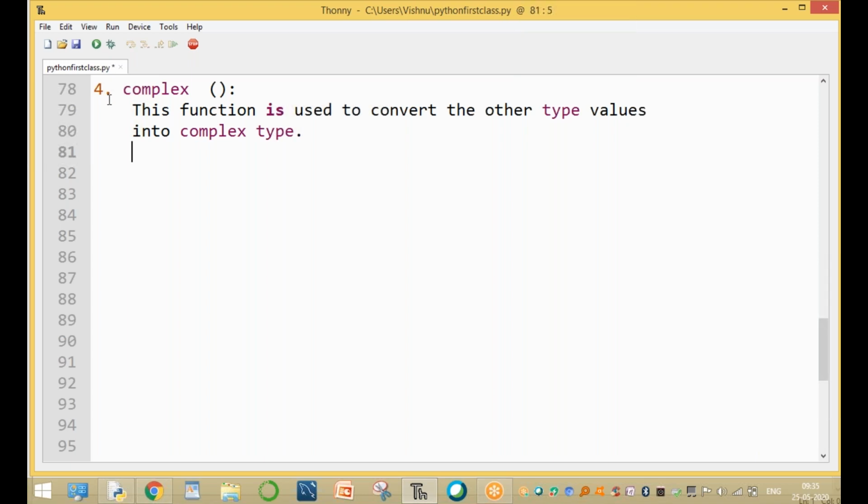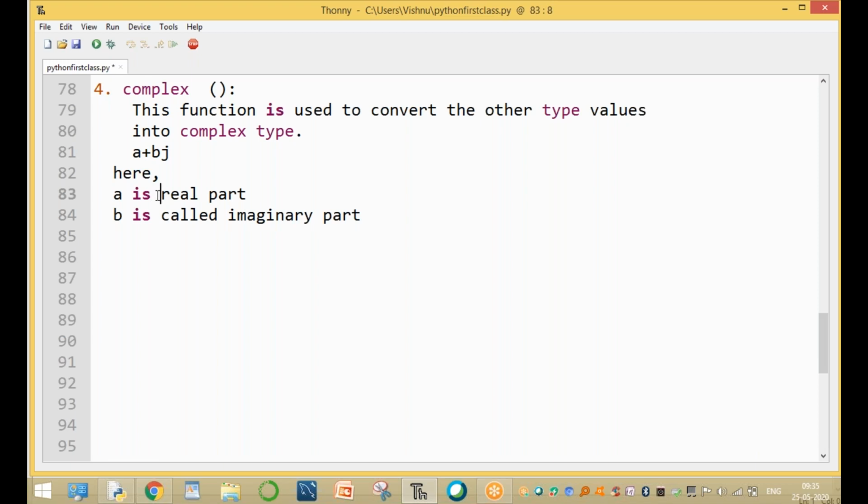That means the output is a plus bj. Complex type means a plus bj. Here, what is a and what is b? a is the real part, and b is called the imaginary part.